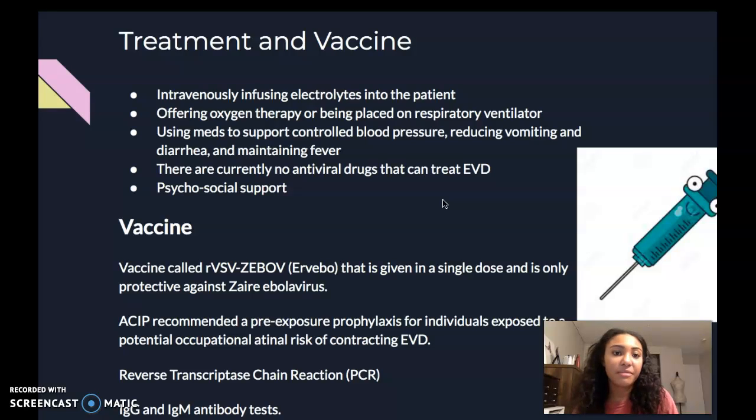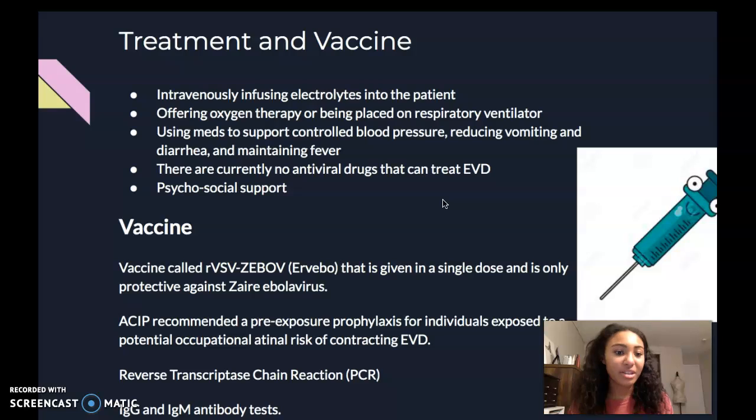Treatment and vaccines. If Ebola virus is caught really early on, you really don't need as much of an invasive treatment. You can really just intravenously infuse electrolytes into the patient and even just place them on a respiratory ventilator, using medication to support controlled blood pressure, reduce vomiting and diarrhea, and maintain fever. For blood pressure, just use diuretics. For maintaining fever, you would just use acetaminophen, which is just aspirin or Tylenol, and to reduce the vomiting, you would basically just use like an over-the-counter Pepto-Bismol type of thing.